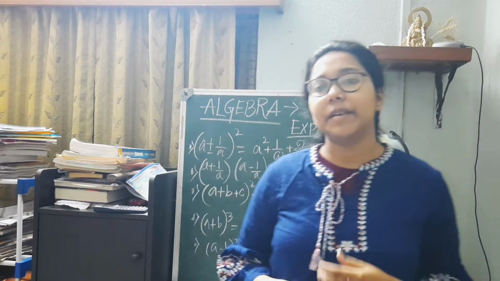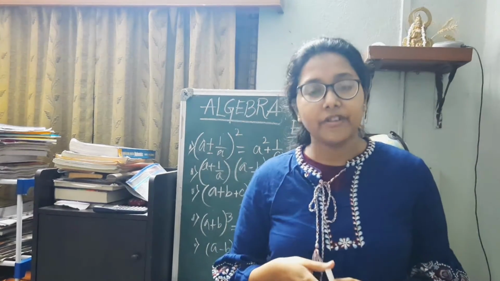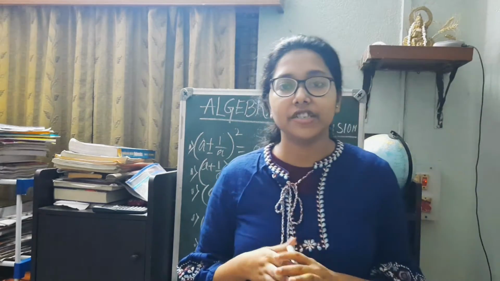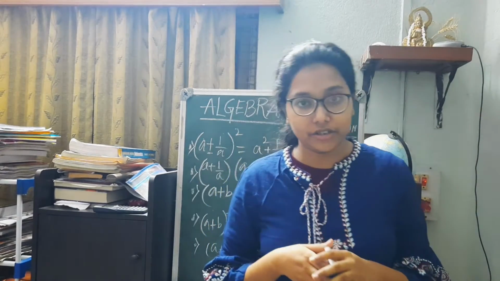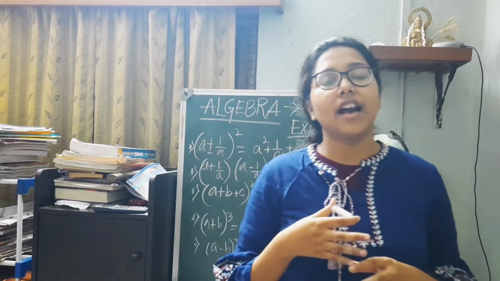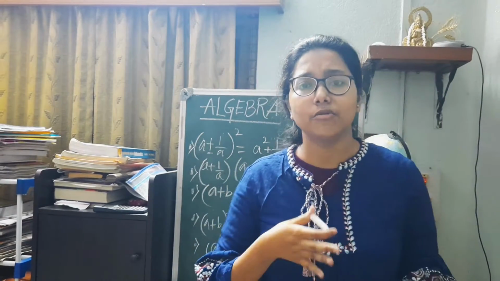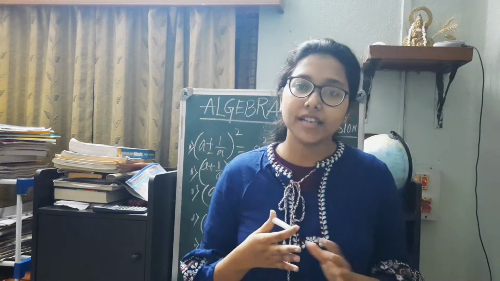So today we will be beginning algebra, the first chapter of algebra, that is expansions. Now in expansions we have generally got something around 10 to 14 formulas, which are certain identities.